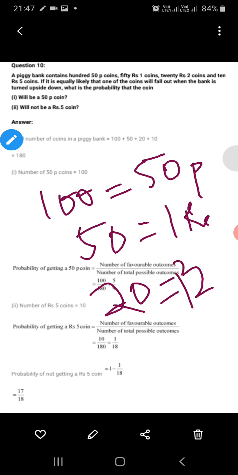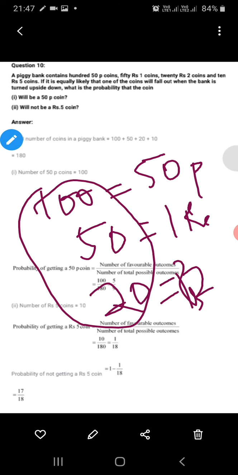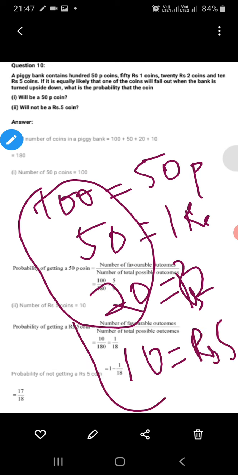So total we have to calculate again, and one more is there, that is 5 rupees coin. 5 rupees coins are 10 in number. So if we see the total, then it is 180.